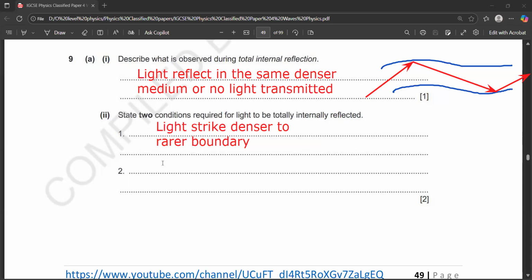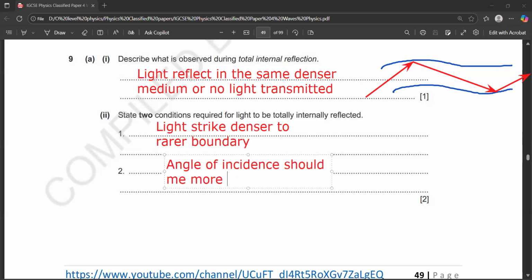Number two, the second condition, the angle of incidence should be more than the critical angle. So when the angle of incidence is more than the critical angle and the light strikes the denser to rarer boundary, we call that a total internal reflection.